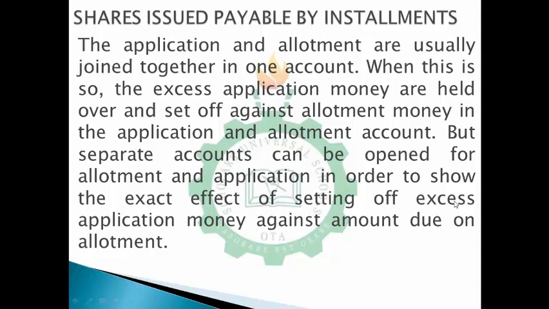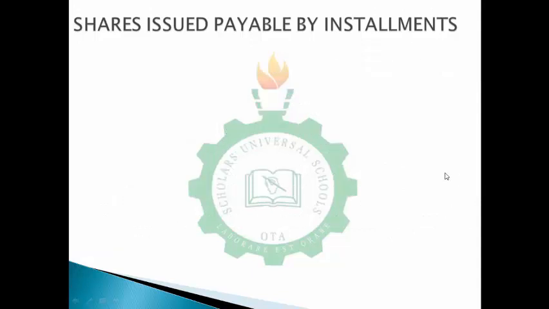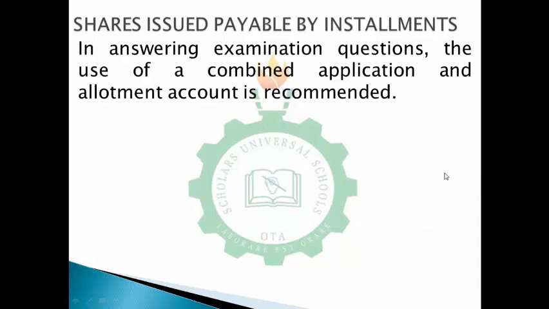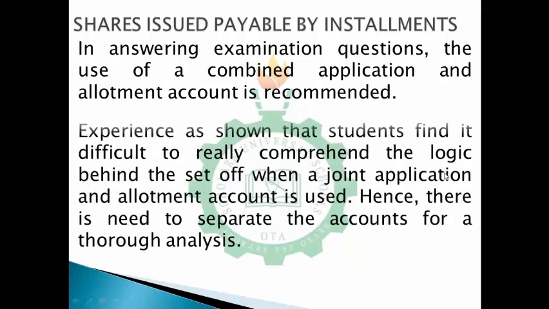Usually, in answering examination questions, the use of combined application and allotment accounts is recommended, because there's no need to open one for application and another for allotment. However, over time, experience has shown that students find it difficult to comprehend the logic behind the set-off when a joint application and allotment account is used. Hence, there is need to separate the accounts for a thorough analysis.